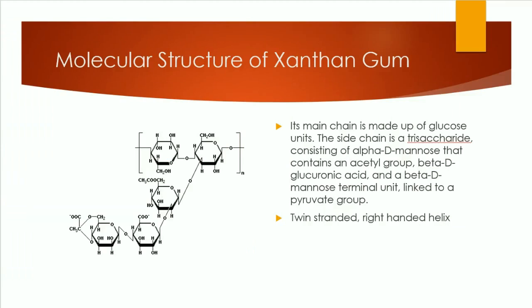Next, I want to talk about the differences in the molecular structures of the 4 gum examples that were given earlier. The first is xanthan gum. Its main chain is made up of glucose units, and the side chain is made up of 3 saccharides, called a trisaccharide. The first is an alpha-D mannose that contains an acetyl group. The second is a beta-D glucuronic acid, and the third is a beta-D mannose terminal unit, which is linked to a pyruvate group. The strand in its common state is a twin-stranded right-handed helix, and the stability of this helix is strongly affected by the environment that it's produced in.